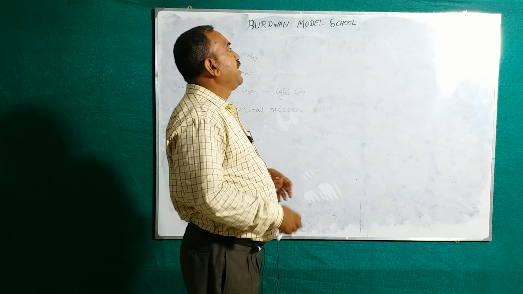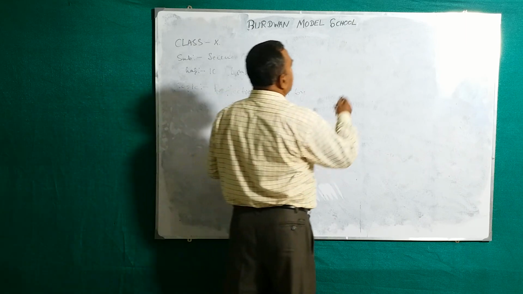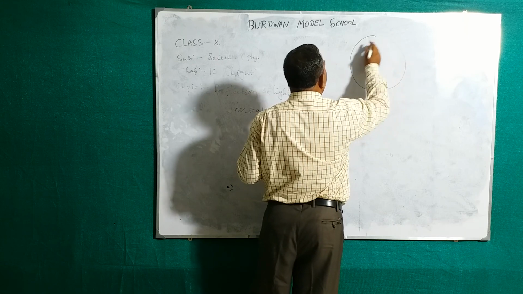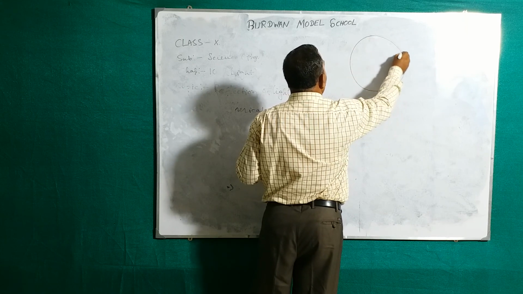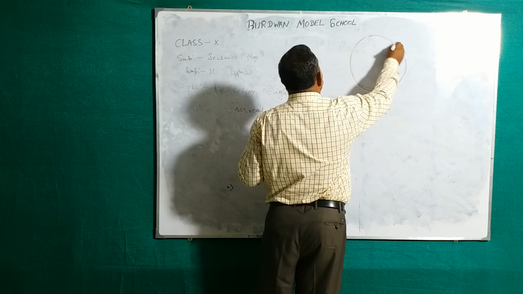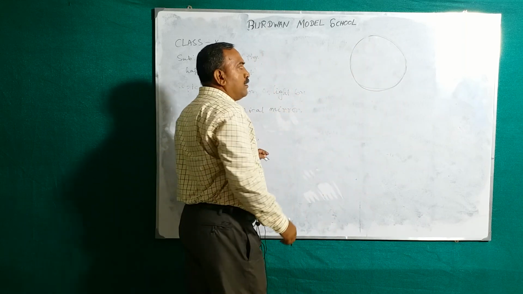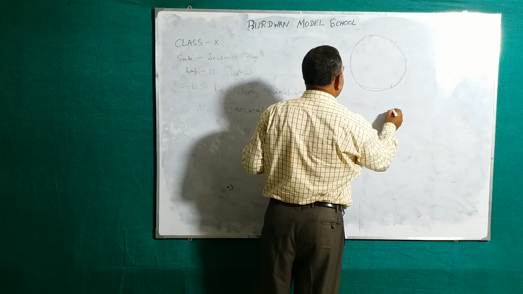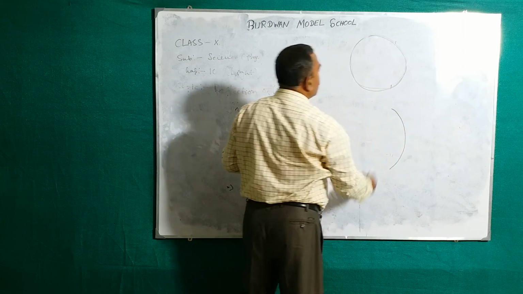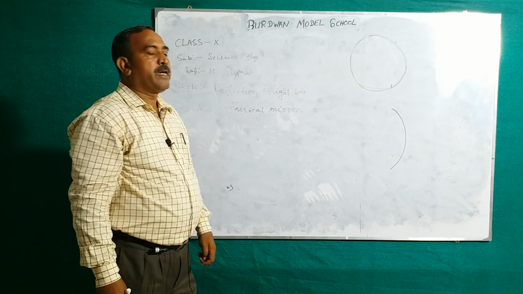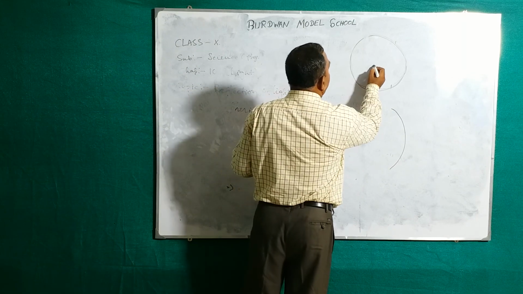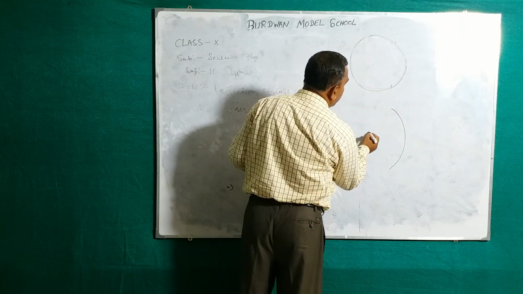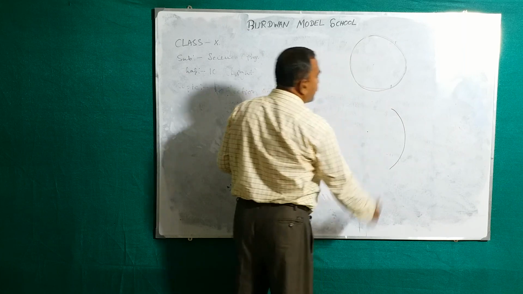So spherical mirror, you know it, it is a part of a sphere. Suppose you consider a solid sphere or hollow sphere. You consider one part of it. Okay? It is the center of the sphere. So, the center is on this side.